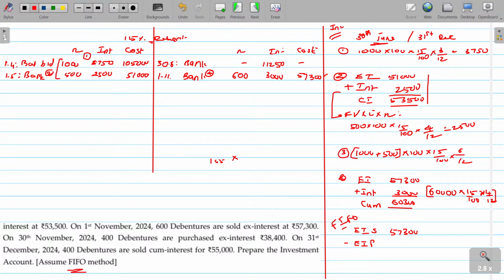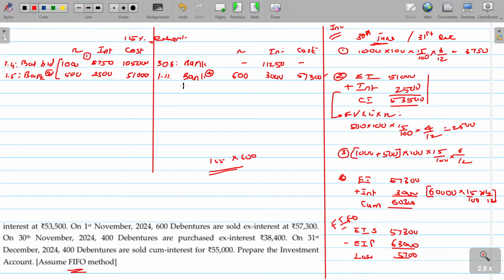For 600 debentures sold, 600 into 105 is 63,000. Purchased at 63,000 but sold at 57,300, so you face a loss of 5,700.